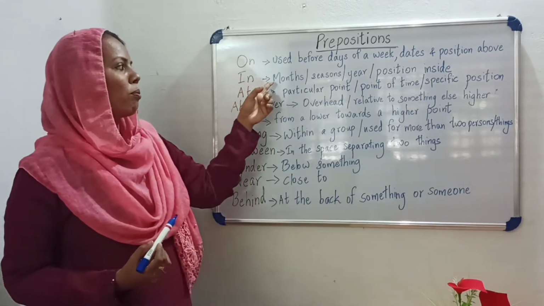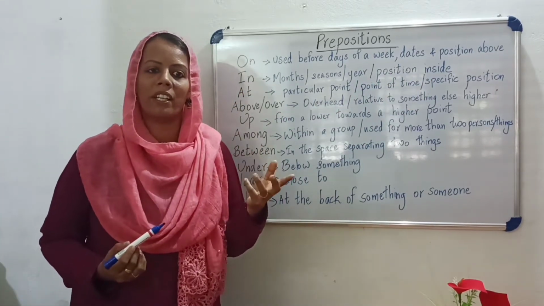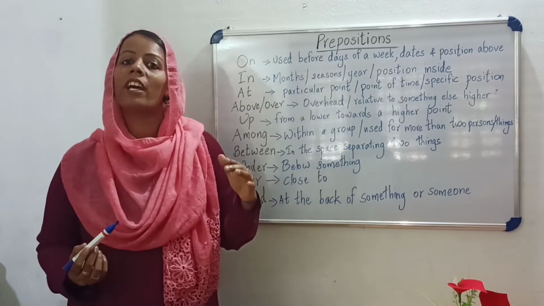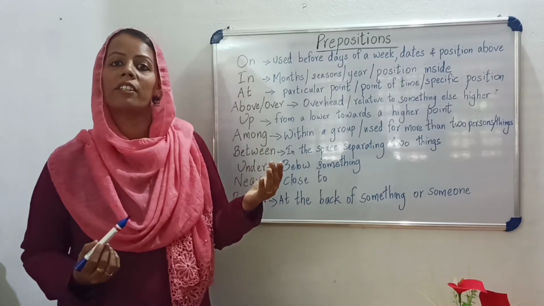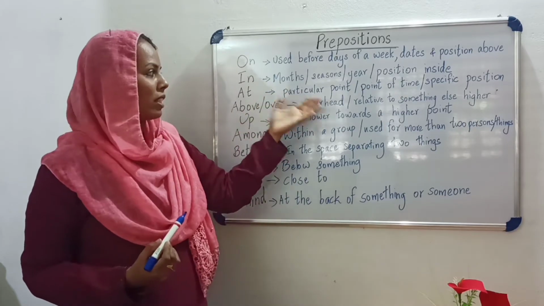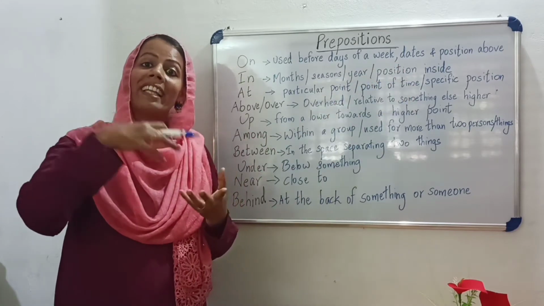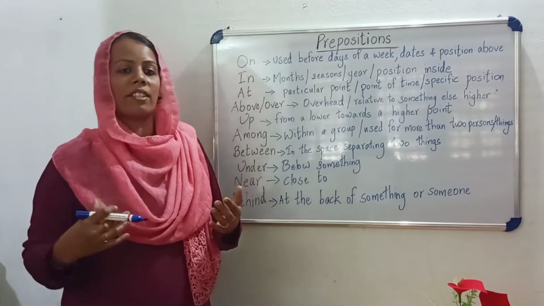In is used before months, seasons, year, position inside. Okay, before months we can use in. And also year. India got independence in 1947. In 1947, and position inside. The eggs are in the nest. Inside, in the nest. Okay.